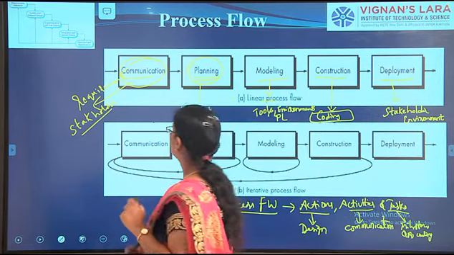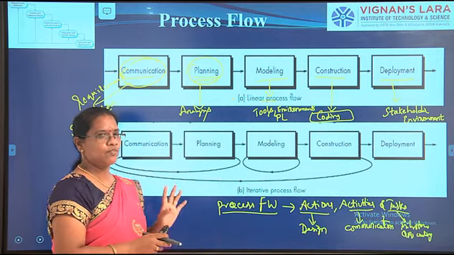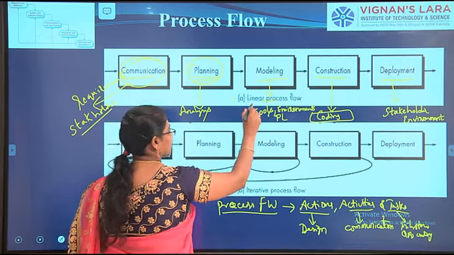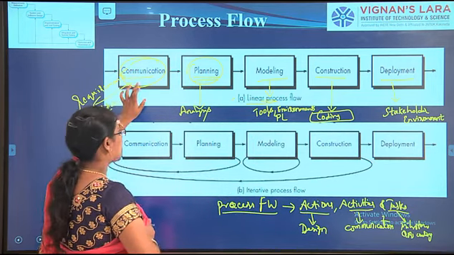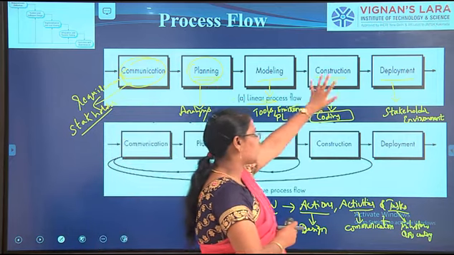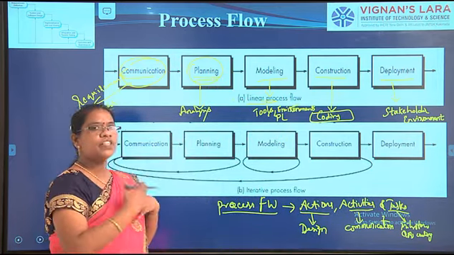Okay. So in process flow, we have four types of process flows. The first one is the linear process. In the linear process, we have the five activities: communication, planning, modeling, construction and deployment. It should be in a linear way. That means it should be in a straight way.